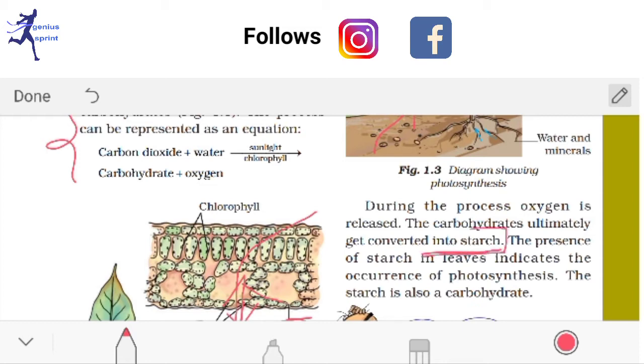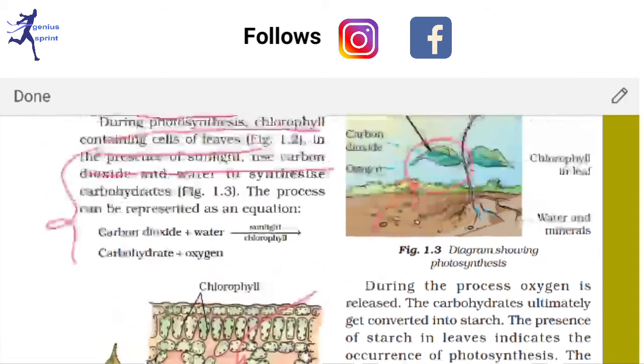This is another question you can write, or you can make fill in the blanks from it. Now the presence of starch in leaves indicates the occurrence of photosynthesis. Now this starch is also a carbohydrate. Very important: starch is also a carbohydrate. So these things are very important for you. You can write this question from here.